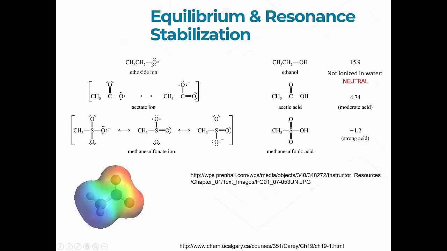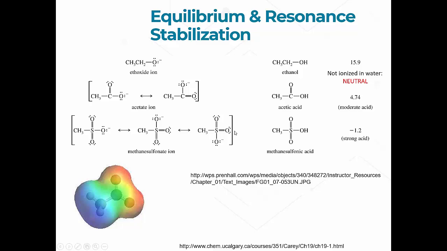The difference between the three is that this minus charge exists on one atom. This one is actually spread out over three atoms: oxygen, carbon, oxygen. This minus charge is spread out over the three oxygens and the sulfur, right? So it's much more spread out.